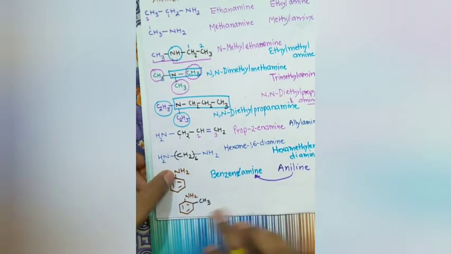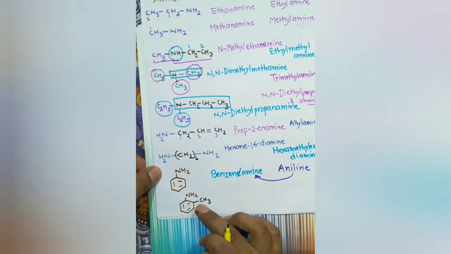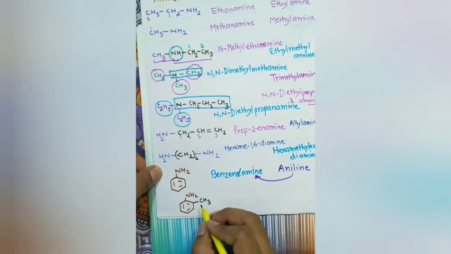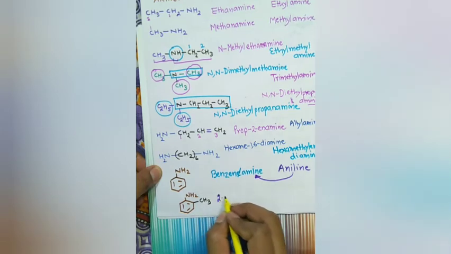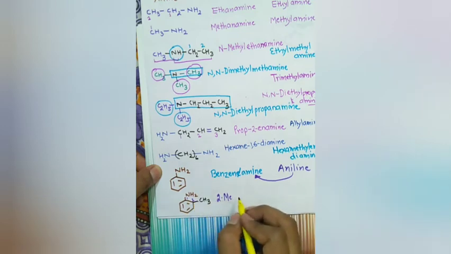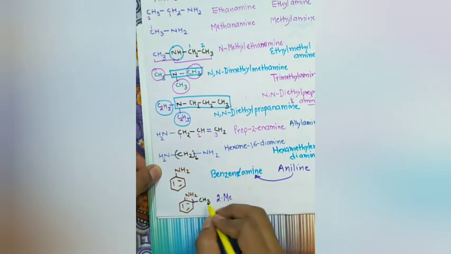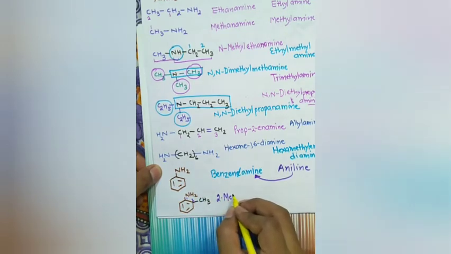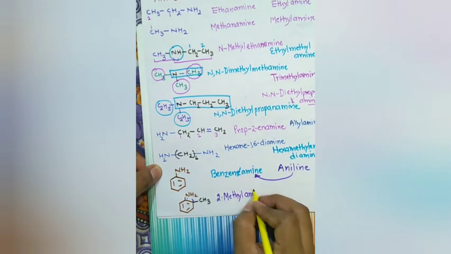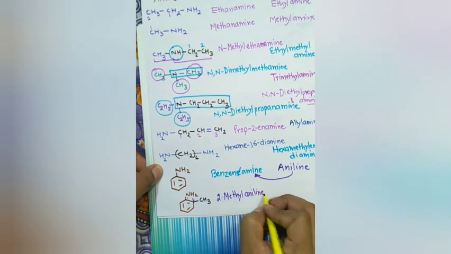Now, what about this? In IUPAC, I can say that this is 2-methyl aniline. Amino group is preferred over alkyl groups, so it is 1,2: 2-methyl aniline, since aniline is an IUPAC accepted name.